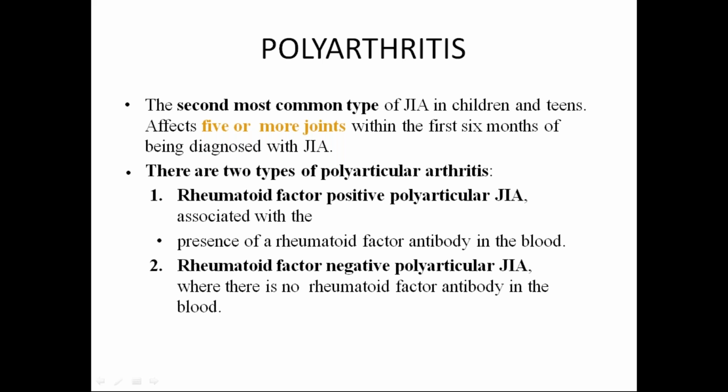In this also we have 2 more entities: rheumatoid factor positive polyarticular juvenile idiopathic arthritis and rheumatoid factor negative polyarticular juvenile idiopathic arthritis. In the positive one, RF will be positive; in the negative entity, RF will be negative.